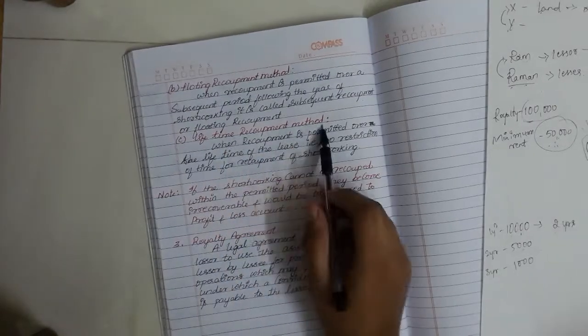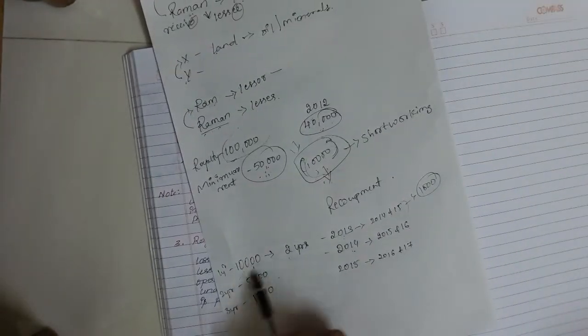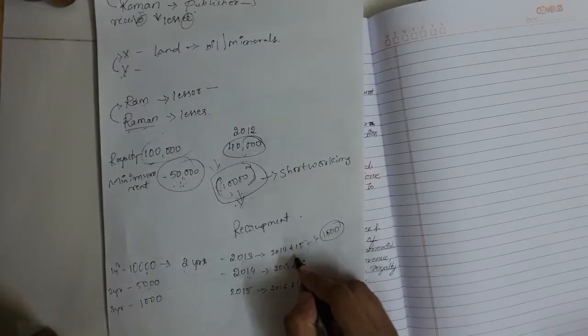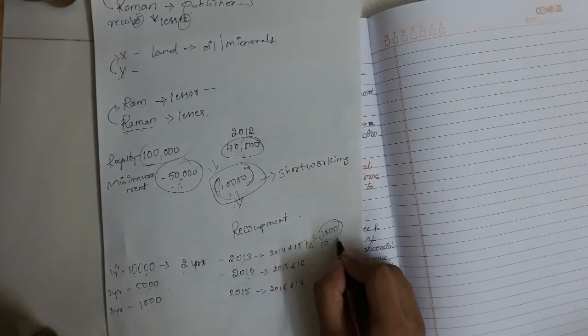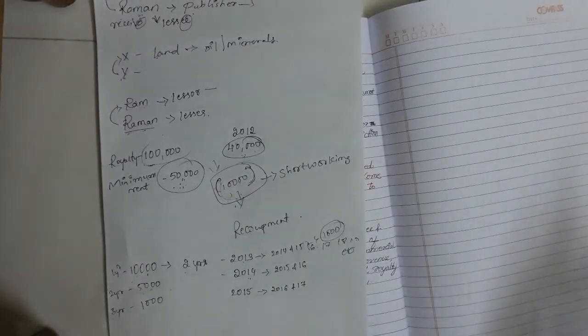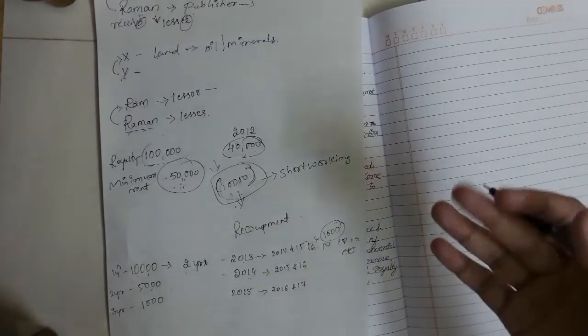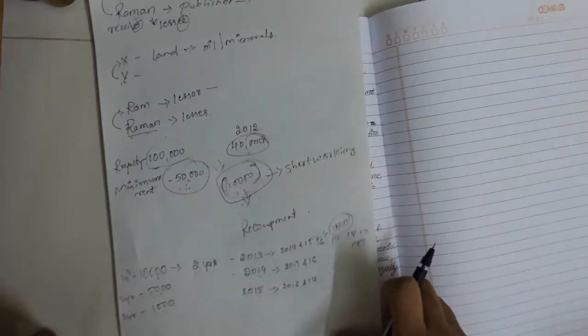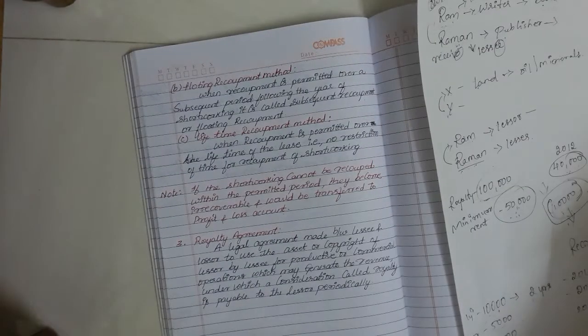And then lifetime recoupment: whatever the value of 10,000 is, he can recover it in 15, 16, 17, 18, 19, etc. Until he recovers the money, he can go on showing it in his accounts. So these are the three recoupment or recovering methods.